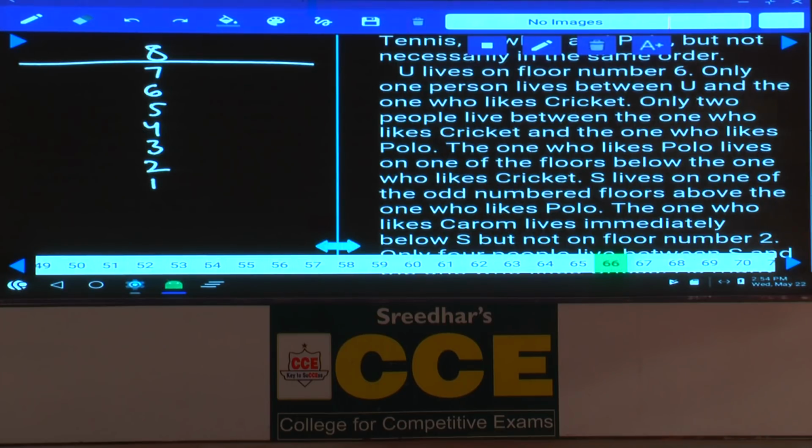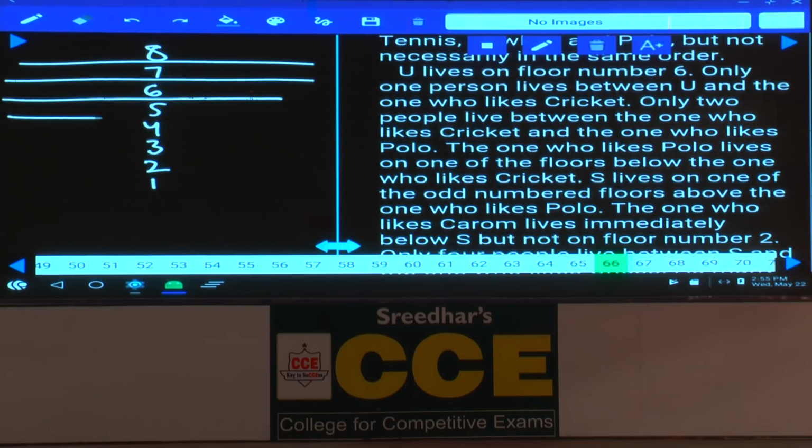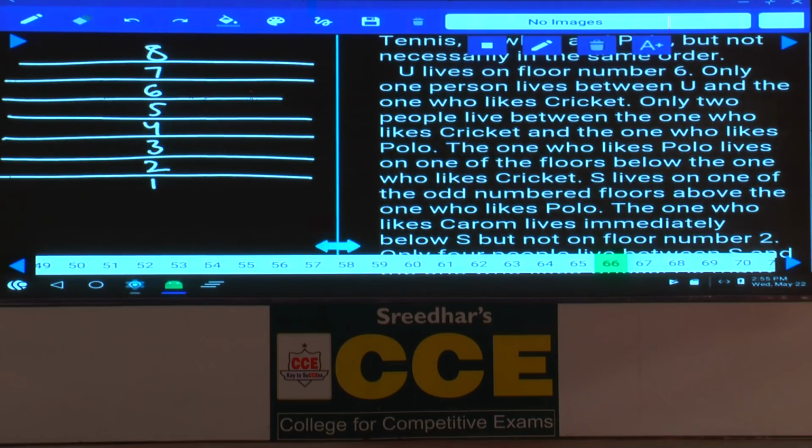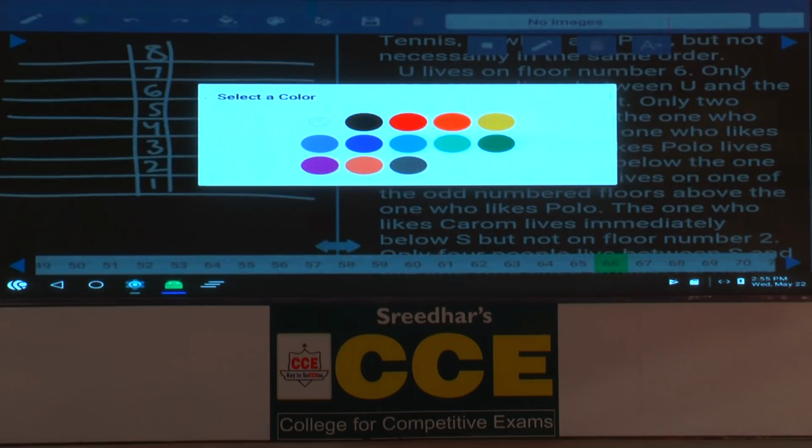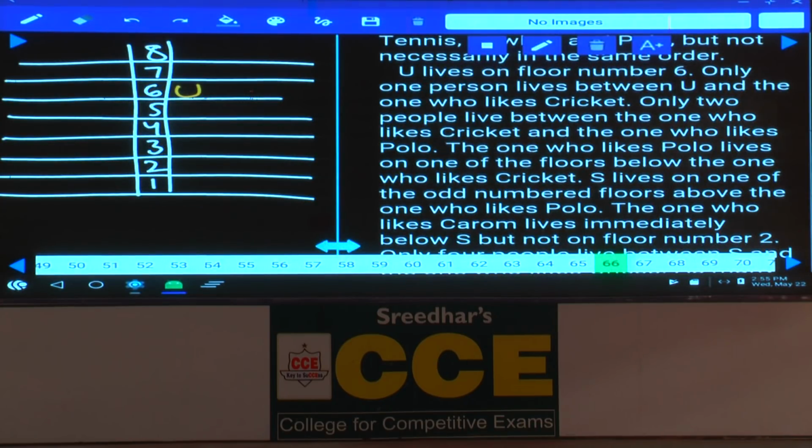Now the first information. What is the definite information here? U lives on floor number 6. As U lives on floor number 6, I am fixing U at this place. And only one person lives between U and the one who likes cricket. Between U and the one who likes cricket, how many persons? There is exactly one person. One person means the one who likes cricket can be above U or below U.